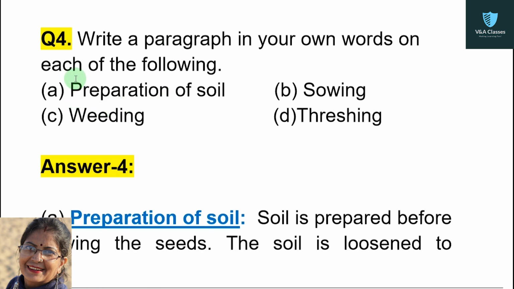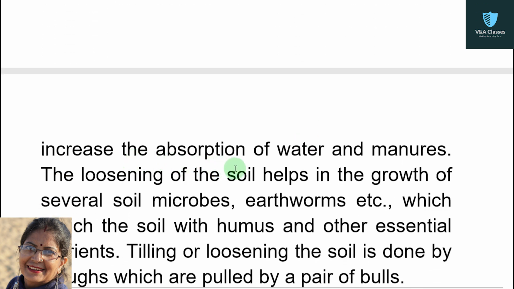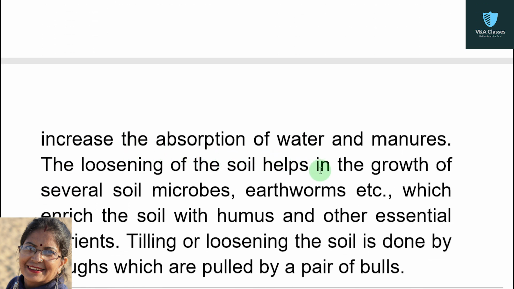Now question number 4. Write a paragraph in your own words on each of the following. Terms are preparation of soil, sowing, weeding, threshing. For first term, preparation of soil. Soil is prepared before sowing the seeds. The soil is loosened to increase the absorption of water and manures.